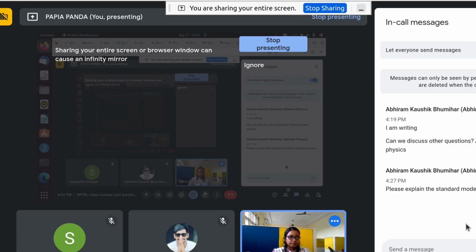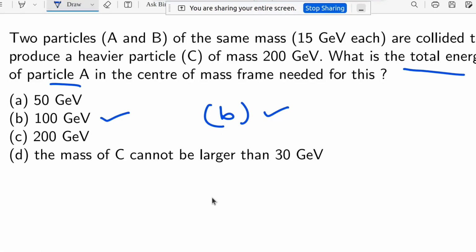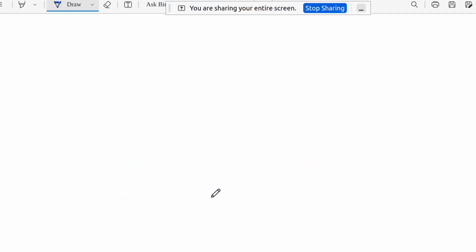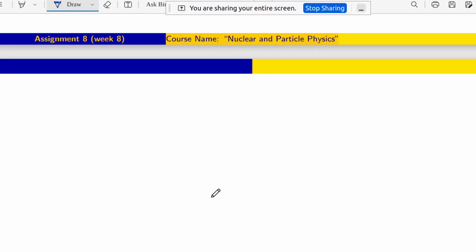Yeah, obviously. Okay, so you want to know about the standard model of particle physics. Yeah, that is a good thing. Okay, so the standard model of particle physics means, okay, is there any space so that I can write? Yeah, there is so much space.